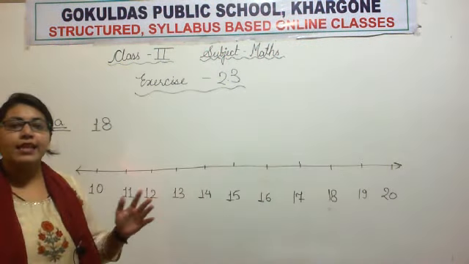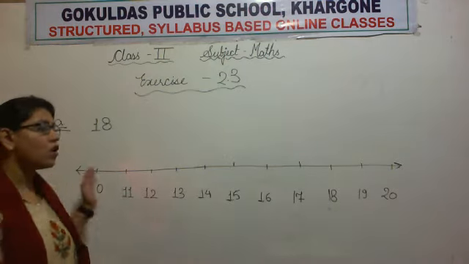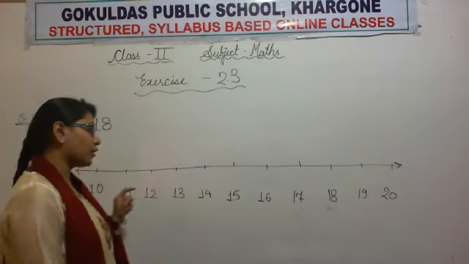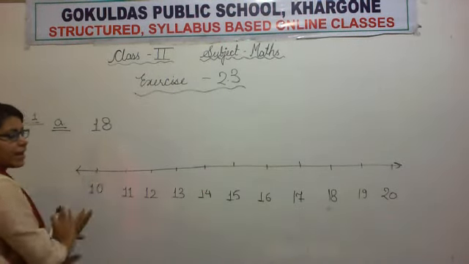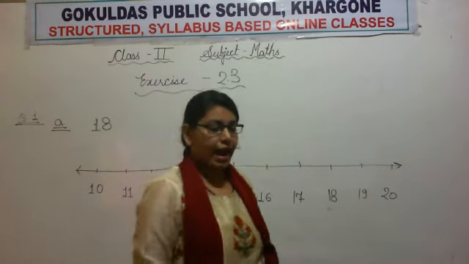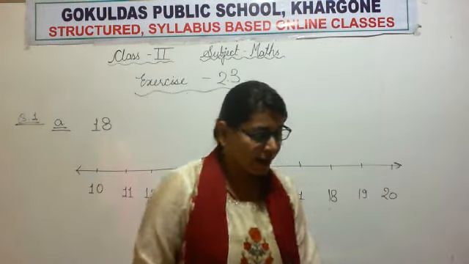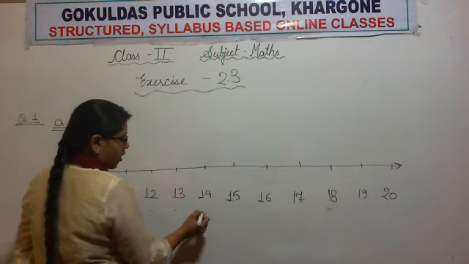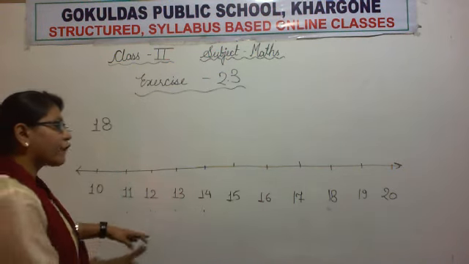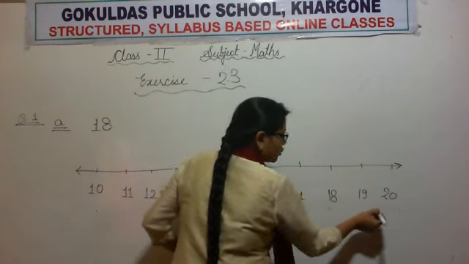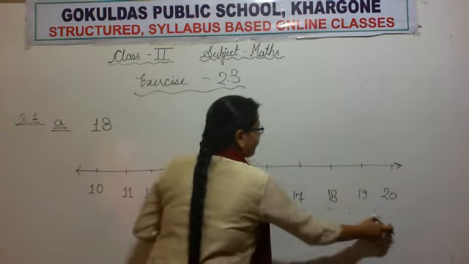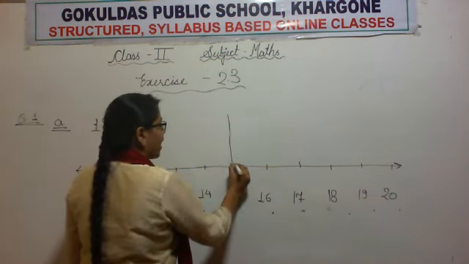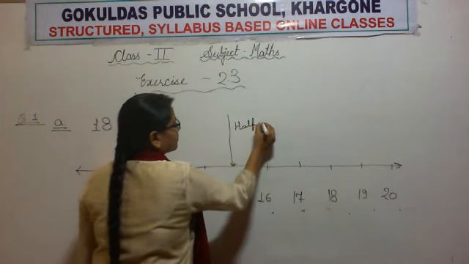Now we will find the halfway mark. Our first step is making the number line. Our second step is marking the halfway mark. So we will leave 5 numbers here and 5 numbers there, and we find the halfway mark. Count with me: 1, 2, 3, 4, 5. We left 5 numbers here. Now we will leave 5 numbers here. 1, 2, 3, 4, 5. So we left 5 numbers on the right and 5 numbers on the left. Now this is our halfway mark.